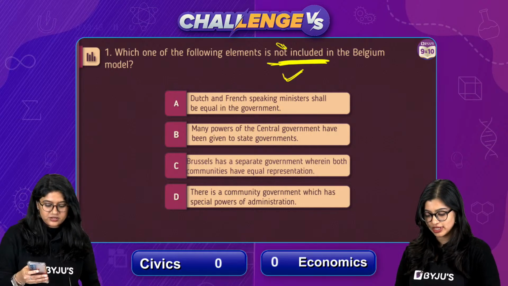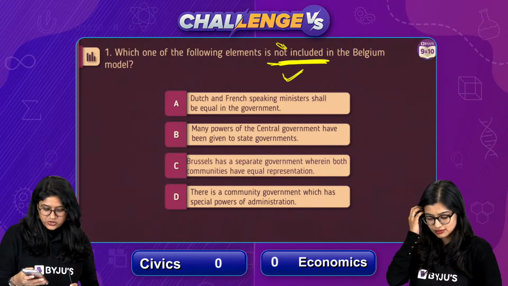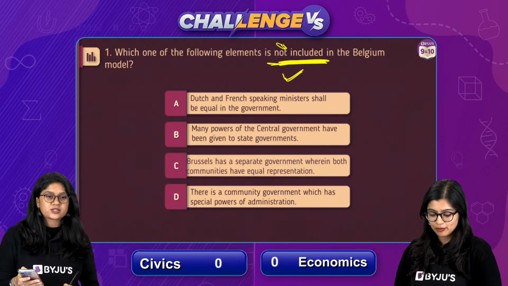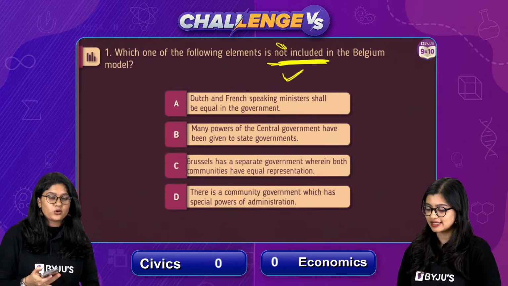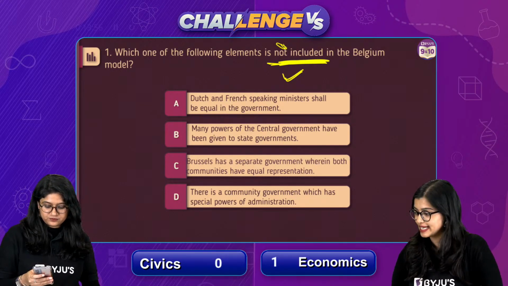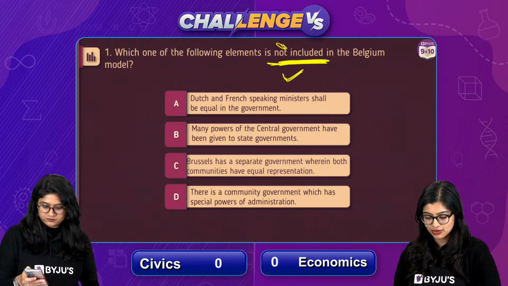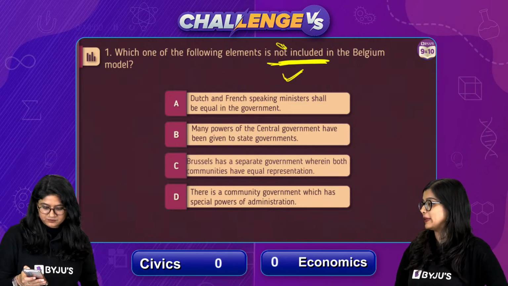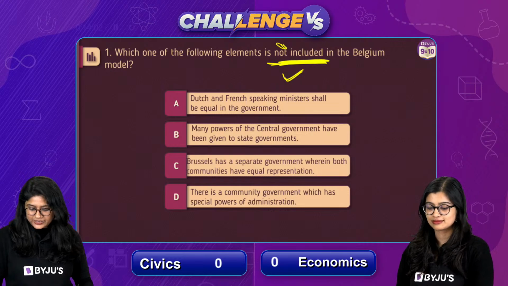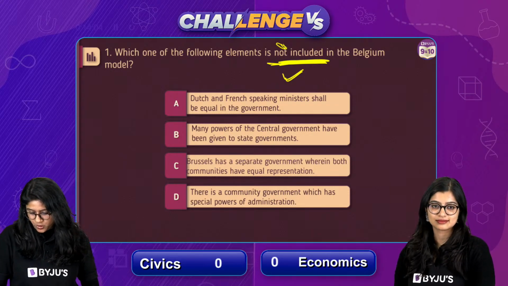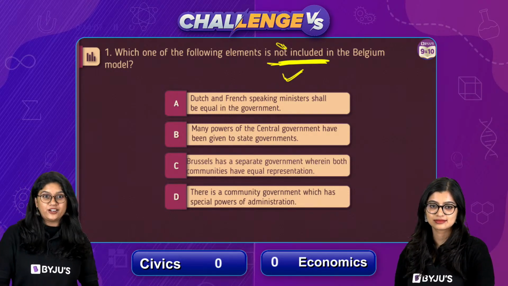Many of them are voting for option D or C, I don't know. There's a competition between B and D. 61% is going for option D, and we have about 20% for option B. Okay, I think we'll just wait for a few more minutes, because we have 249 of you in the class.